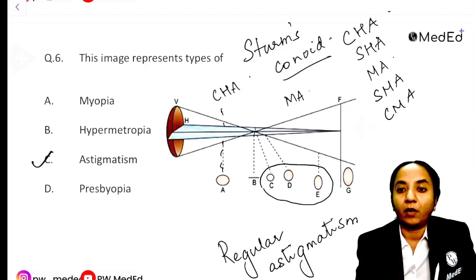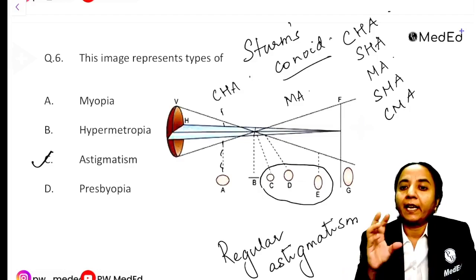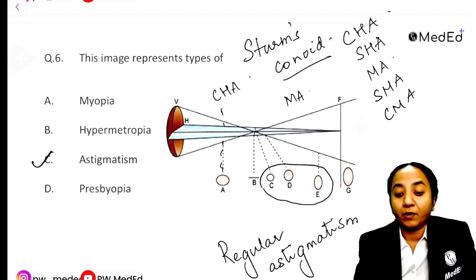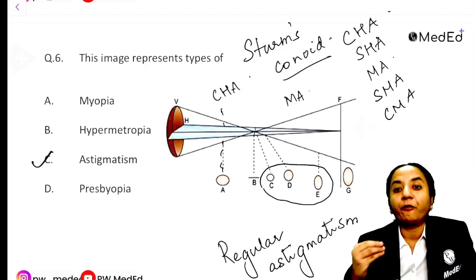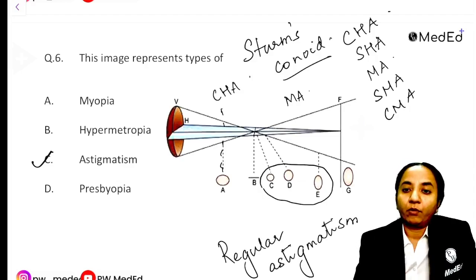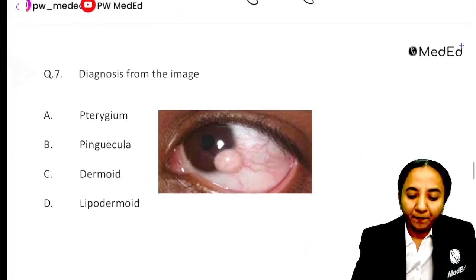What is the interval of Sturm, and what is its importance? We also have to learn the images of the different types of refractive errors. So this question is a precursor of many similar questions to come. Okay, so the answer to this question is astigmatism. Shall we go to the next one?